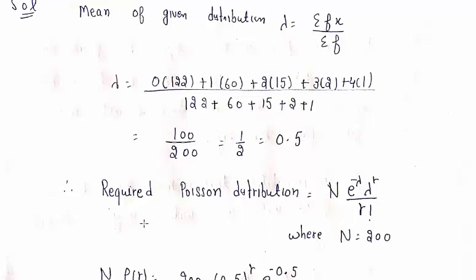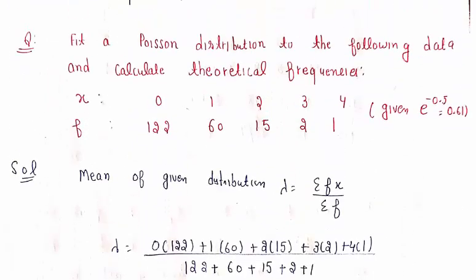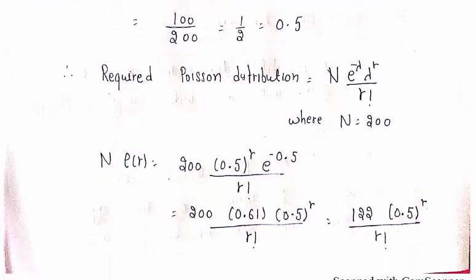And we know that the Poisson distribution is given by N into e raised to power minus lambda, lambda raised to power r over r factorial, where this N is the sum of all the frequencies. So this N equals 200.